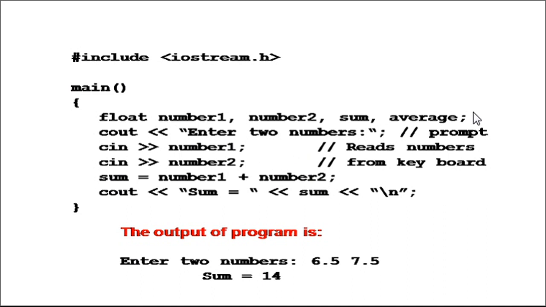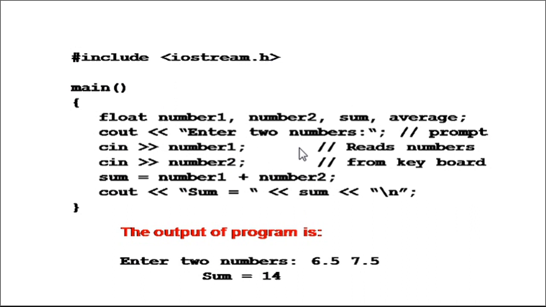The first statement after the variable declaration is the cout statement: cout, enter two numbers. When this statement is executed, the user is going to enter two numbers. These two numbers we want to store into two different variables called number1 and number2. So we have written cin statements. On the next line you will find cin, then the extraction operator, number1, semicolon, and on the next line cin, extraction operator, number2, semicolon. Make a note that as in C programming, every statement must end with a semicolon. It is also called the statement terminator.